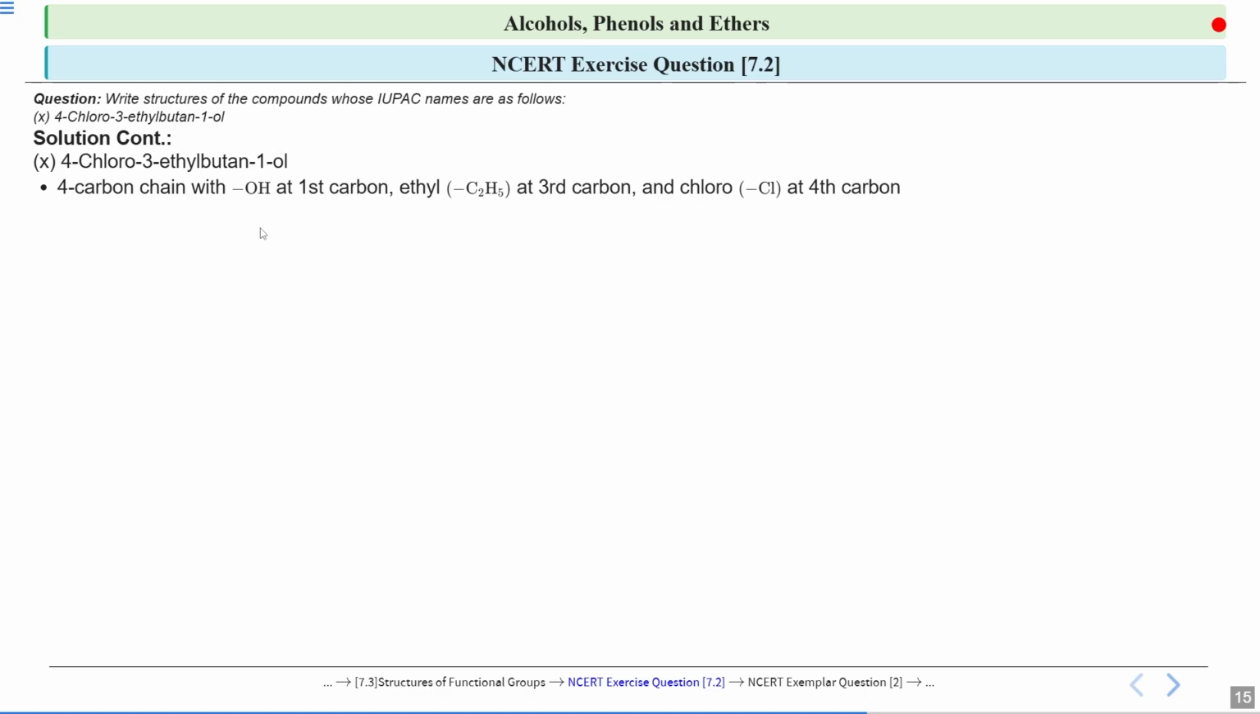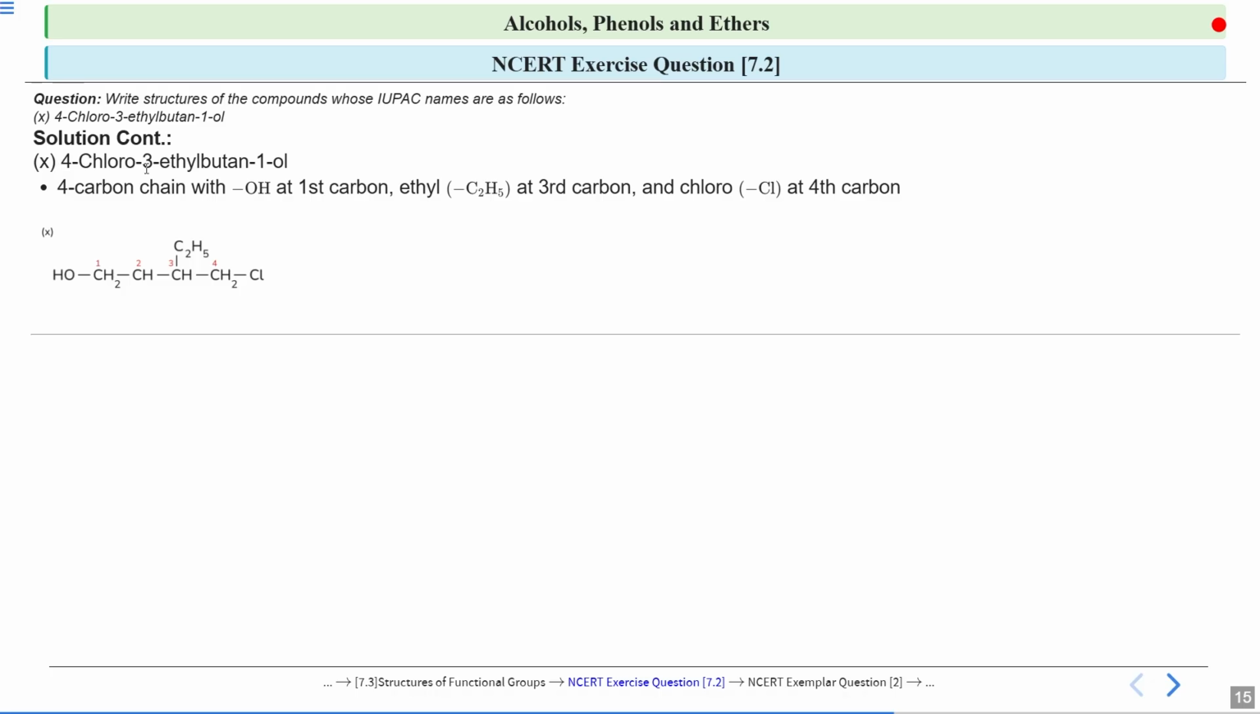So let's see the structure. So this is the structure. See, this is a parent chain, that is 1, 2, 3, 4. 4 carbon atoms are there. And see, in fourth position we have attached a chloro group. On first carbon there is one hydroxyl group. And on third carbon there is one ethyl group, that is C2H5. Now because here it is ethyl, that is E, and here it is chloro, that is C, I told you alphabetically whichever letter comes first, we write it first. So C comes first, so that is why we wrote chloro first and then we wrote 3-ethyl.